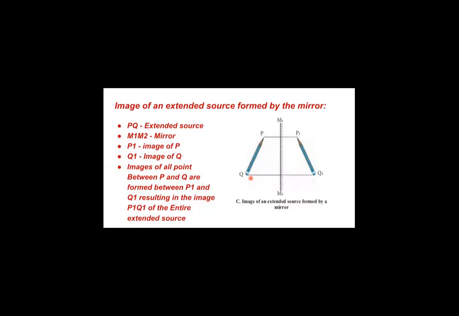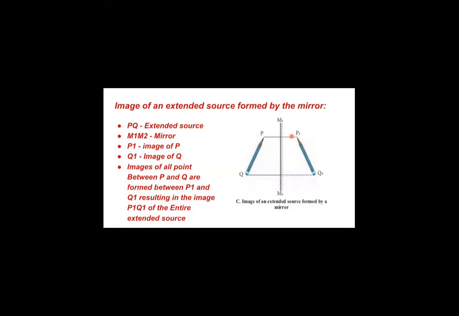Now each and every point on this pencil will act as a point source. Suppose the ray of light from P is incident on the plane mirror M1, M2. If it is produced backward at the same distance, we get a point P dash over here.